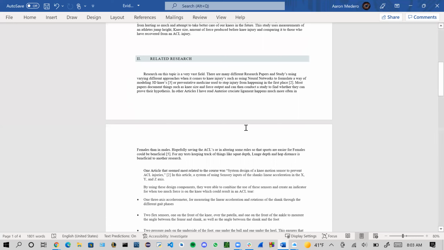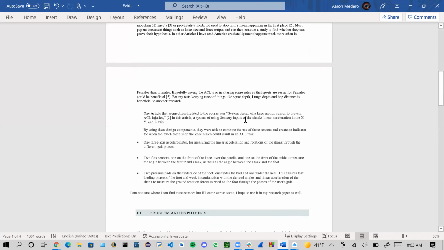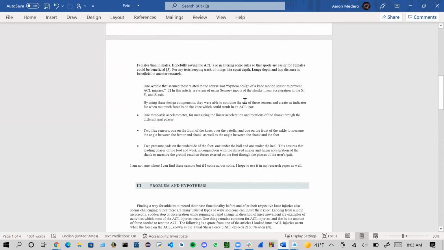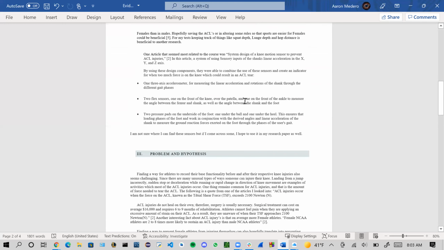So after an injury occurs, most people think they can just heal themselves by themselves, but this is not the case. If proper physical therapy is done, ACL injuries can take 6 to 9 months to recover from. And this will almost always require surgery, which averages around $1,600. And this can be very expensive. So to all my fellow grad students, please be careful. We don't want to incur more debt.